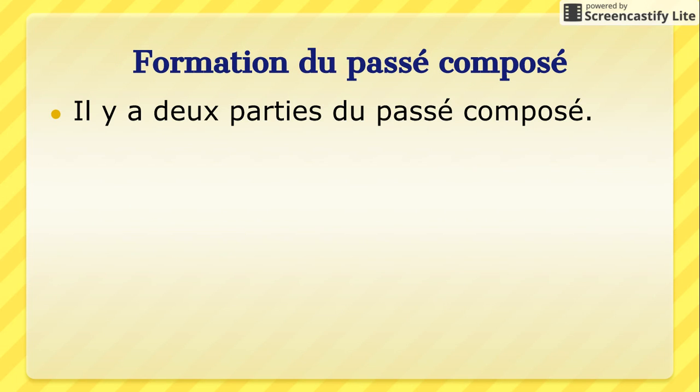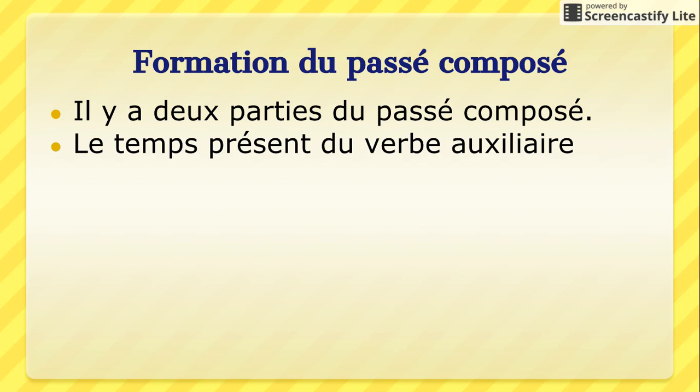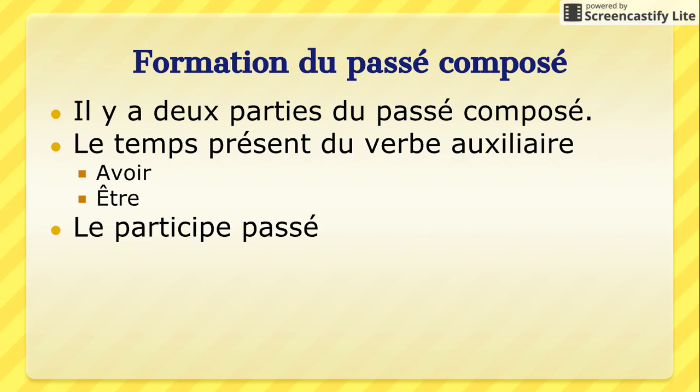There are always two parts to forming the passé composé. First, you need your helping verb. There are only two choices, avoir or être. So every verb in the passé composé always starts with j'ai or je suis, nous avons or nous sommes, plus the participle, which is going to be the second half. ER verbs, the participle becomes é with the accent aigu. IR verbs end with i, and RE verbs end with u. There are some exceptions, but this is the rule in general.